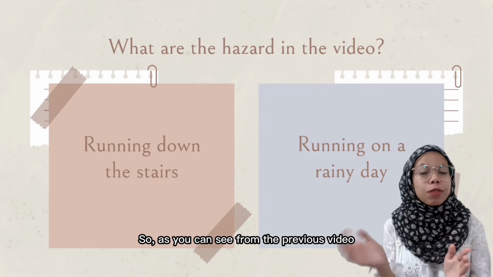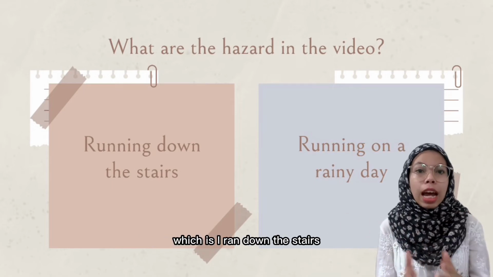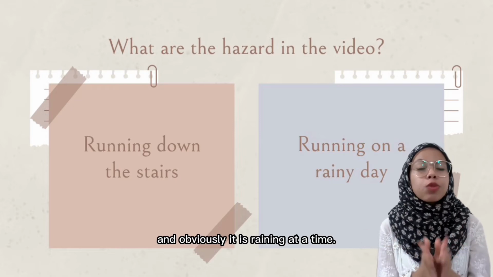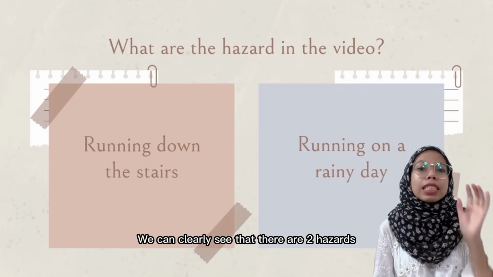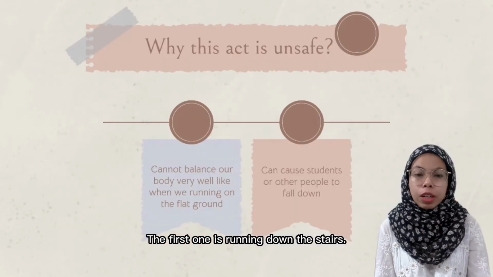So, as you can see from the previous video, you could observe an unsafe act that has been done by me, which is I run down the stairs and obviously it is raining at that time. We can clearly see that there are two hazards that have been committed in the video. The first one is running down the stairs.